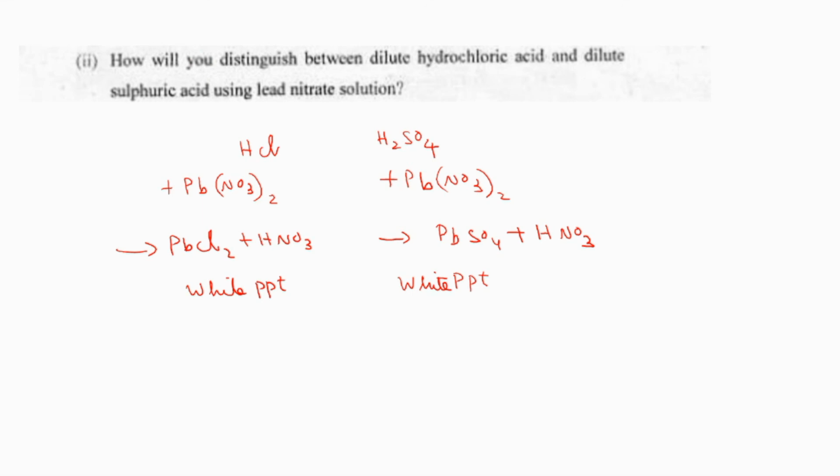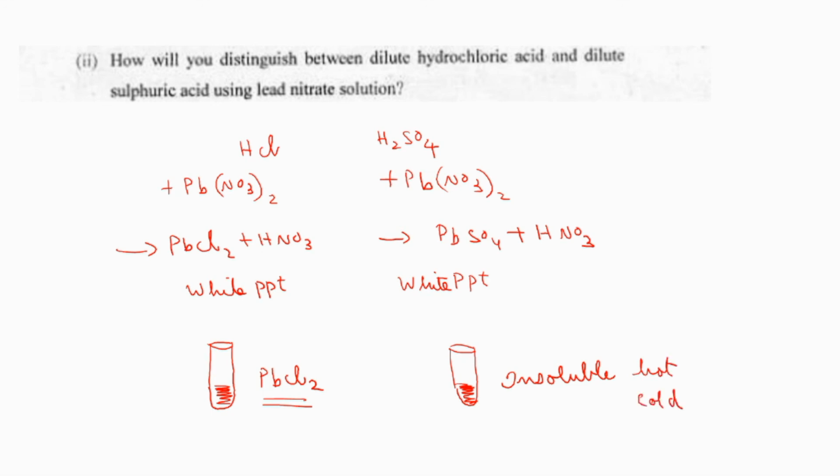What will we do? After getting the precipitate, we will heat the test tube. Then what will happen to lead chloride? We said that lead chloride is a white precipitate that is insoluble in cold water but soluble in hot water. When you are heating the test tube, this lead chloride disappears, or it will become soluble in that solution. Whereas lead sulfate, if you are heating the test tube also, the precipitate will remain as such only. It will remain insoluble in hot water and cold water also.